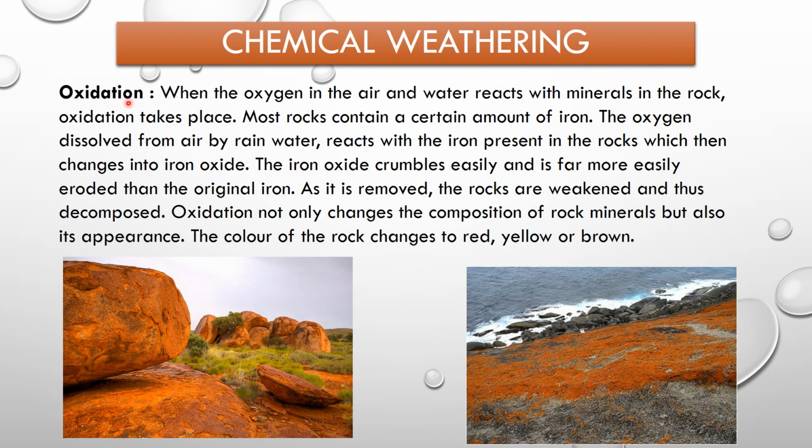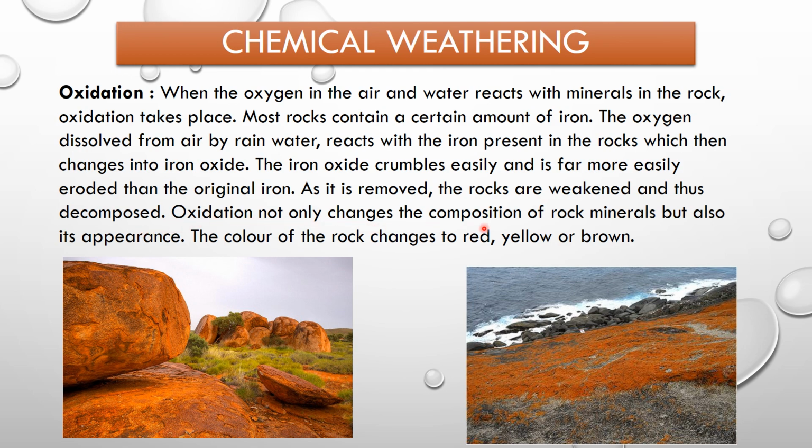We begin with oxidation. When the oxygen in the air and water reacts with minerals in the rock, oxidation takes place. Most rocks contain a certain amount of iron. The oxygen dissolved from air by rainwater reacts with the iron present in the rocks, which then changes into iron oxide. The iron oxide crumbles easily and is far more easily eroded than the original iron. As it is removed, the rocks are weakened and thus decomposed.